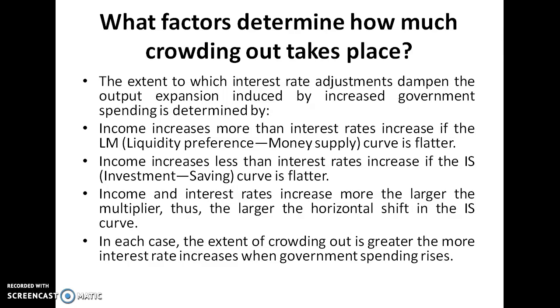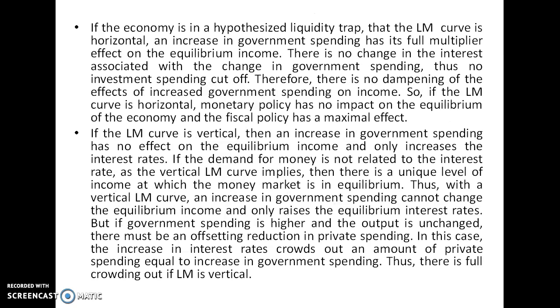In each case, the extent of crowding out is greater the more the interest rate increases when government spending rises. If the economy is in a hypothesized liquidity trap, that is, the LM curve is horizontal, an increase in government spending has its full multiplier effect on the equilibrium income. There is no change in the interest rate associated with the change in government spending. Thus, there is no cutoff of investment spending. Therefore, there is no dampening of the effect of increased government spending on income.